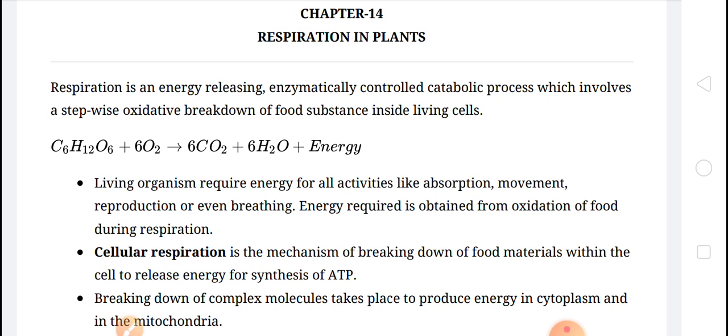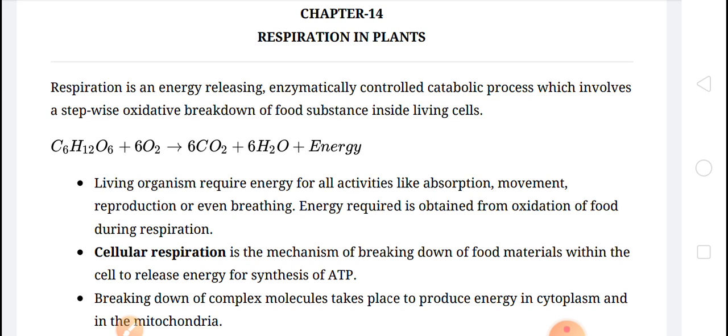Like humans, plants are also living organisms, so respiration also takes place in plants. In animals, in humans, we will discuss respiration in the upcoming chapters.